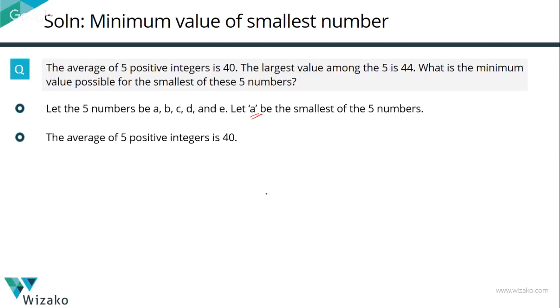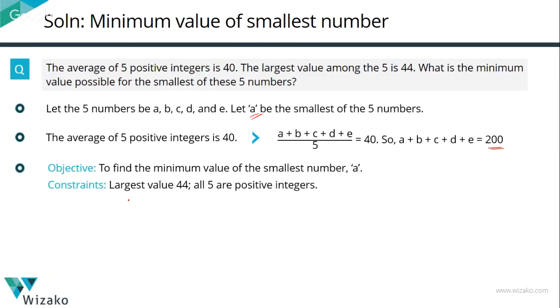What information do we have? The question mentions that the average of these 5 positive integers is equal to 40. So the sum of these 5 numbers is going to be 40 into 5, which is equal to 200. So A plus B plus C plus D plus E is equal to 200. Our objective is to find the minimum value of the smallest number, which in our case is A. The constraint given to us is that the largest value is 44, among all of these 5 positive integers.